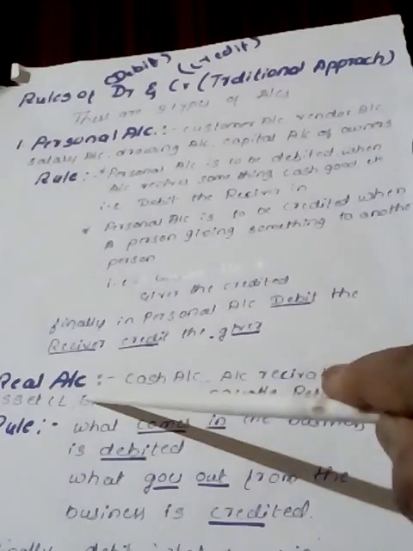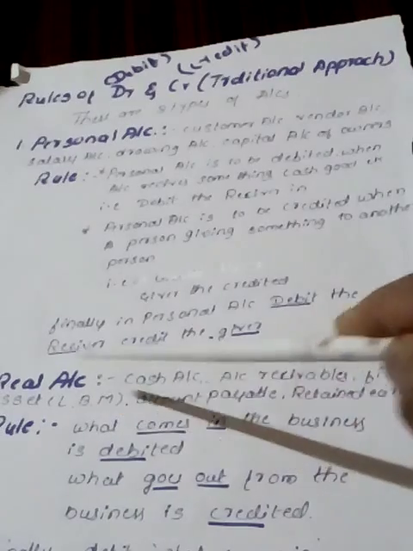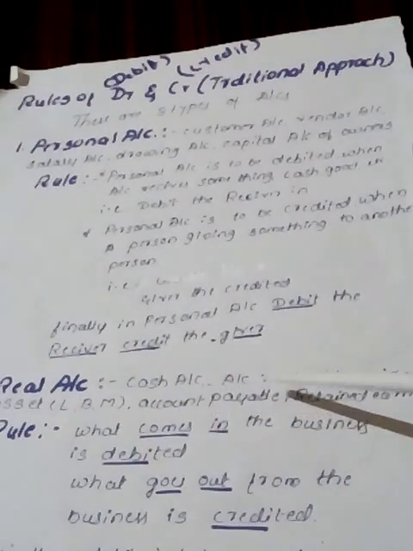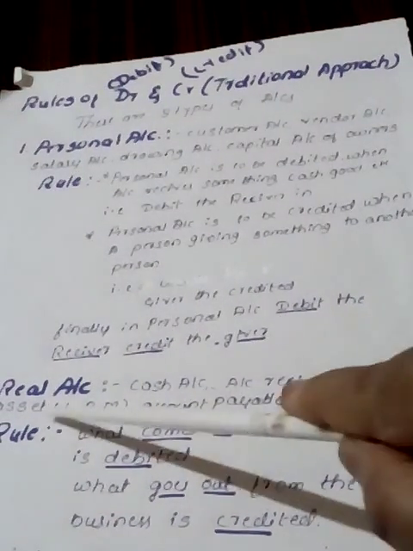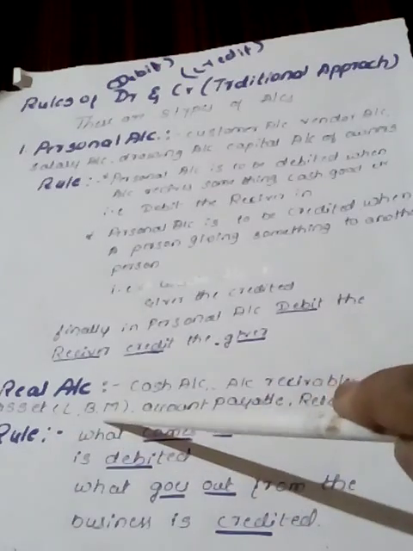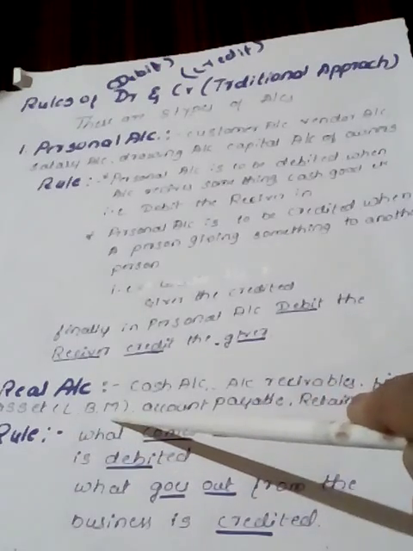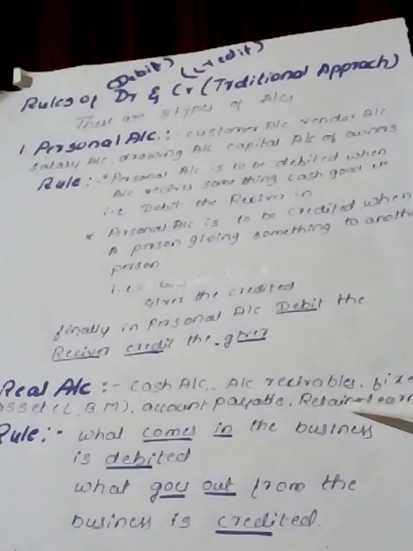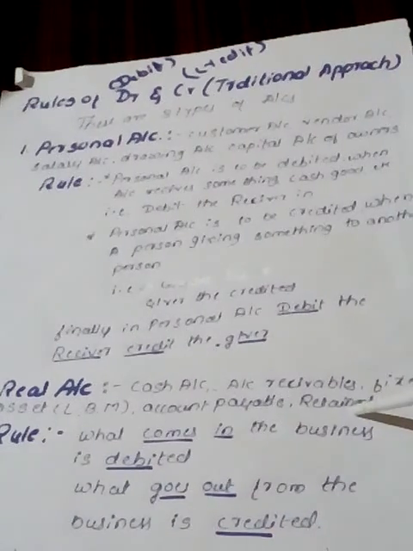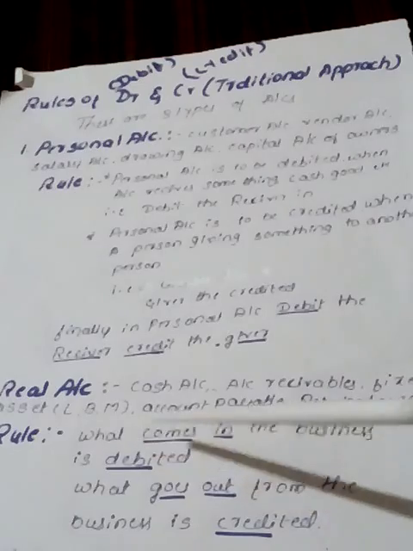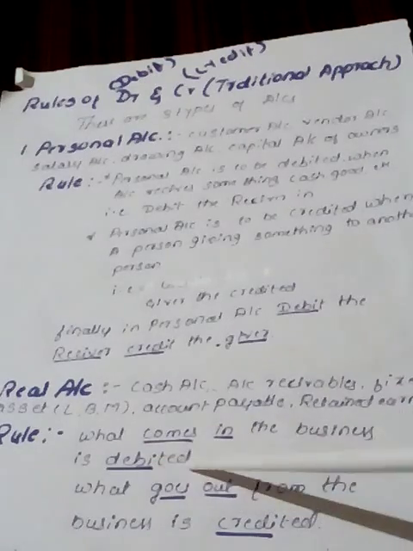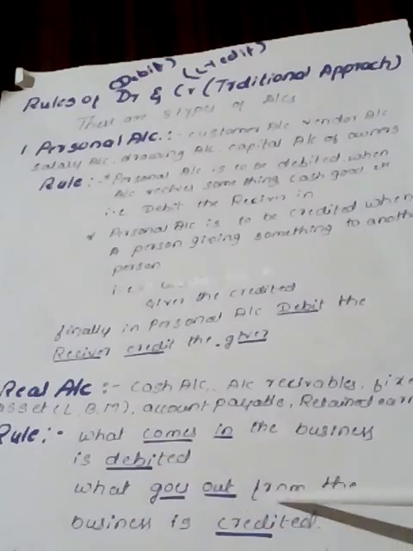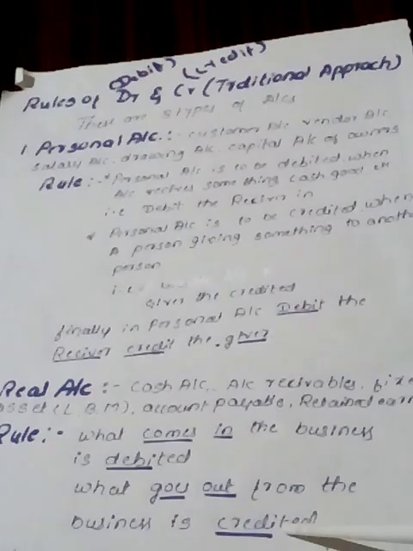Second is real account. Real accounts are those accounts which are related to cash account, accounts receivable, fixed assets like land, building, machinery, furniture, etc., accounts payable, retained earnings. These are all real accounts. The rule is like this. What comes into the business is debited and what goes out from the business is to be credited.